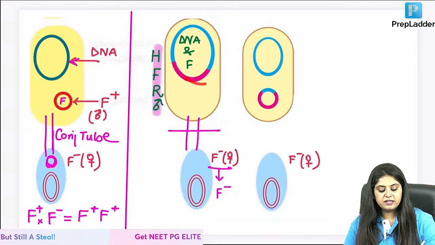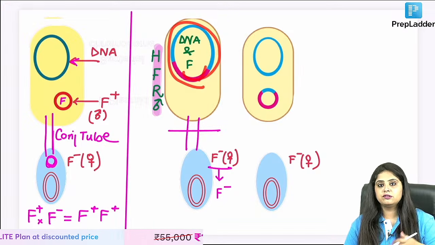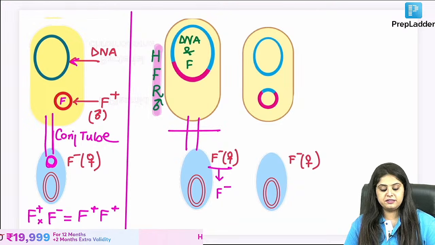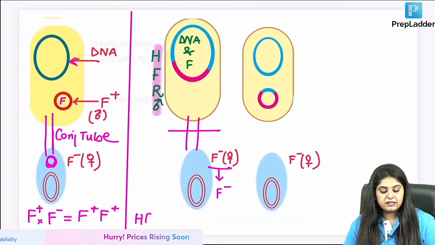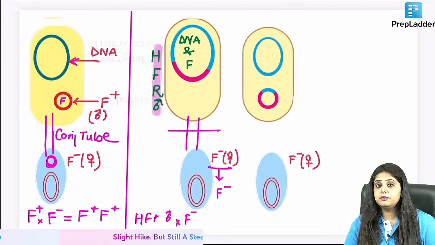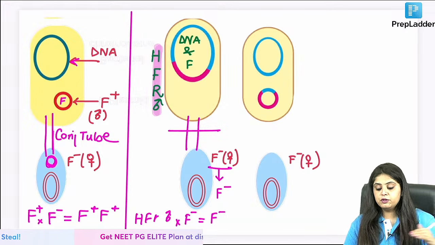It's something like whenever there is a relationship, a fight has to happen. So if they entered into a relationship, they also had a fight and then the tube broke, as a result of which no one can reach the final destination. So they will ask you, if there is an HFR male and that undergoes conjugation with a female, in the end the female remains F negative only because the tube broke down.